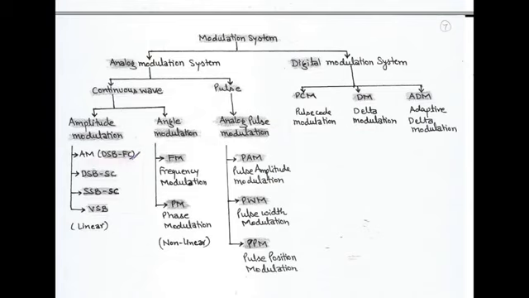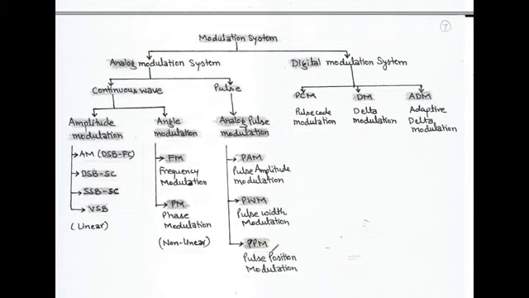The next type of continuous wave modulation is angle modulation. Angle modulation is a non-linear process. In this we talk about frequency modulation, that is FM, and phase modulation, that is PM. And in case of analog pulse modulation, we talk about pulse amplitude modulation, that is PAM, pulse width modulation, that is PWM, and pulse position modulation, that is PPM.